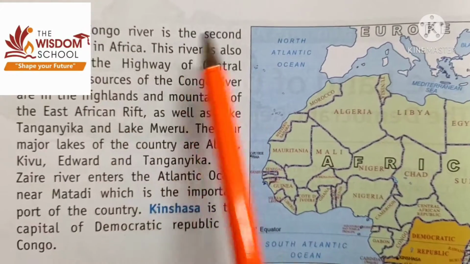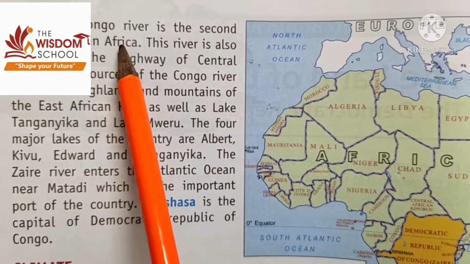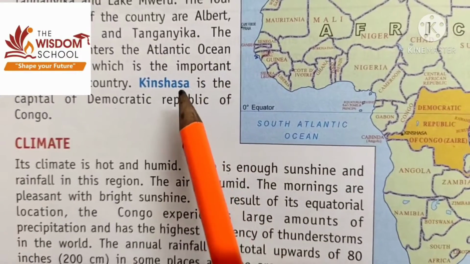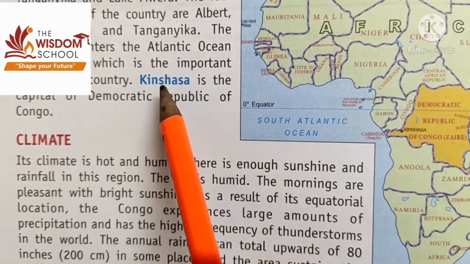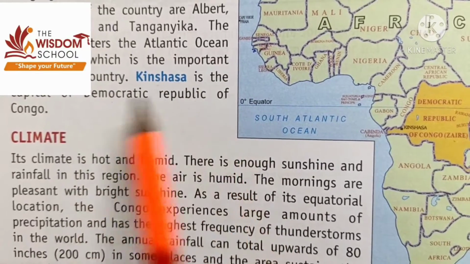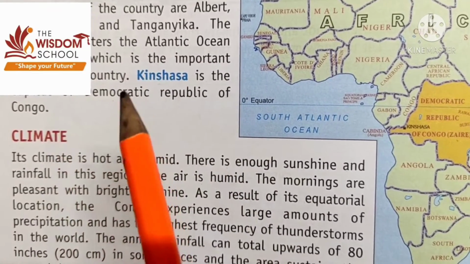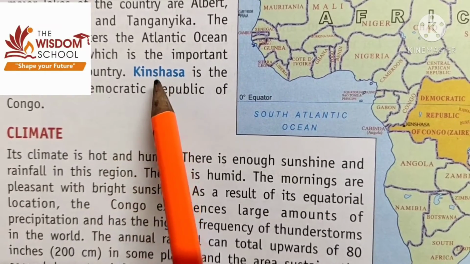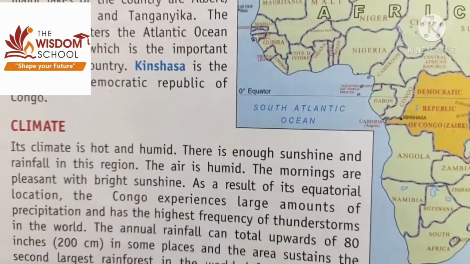It is the second largest river in Africa. Another important thing of this chapter is that Kinshasa is the capital of DRC. You have to remember it.